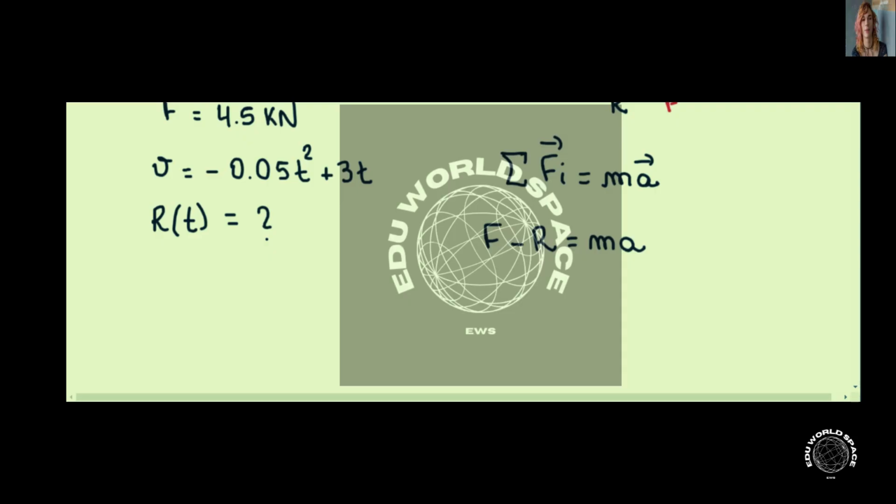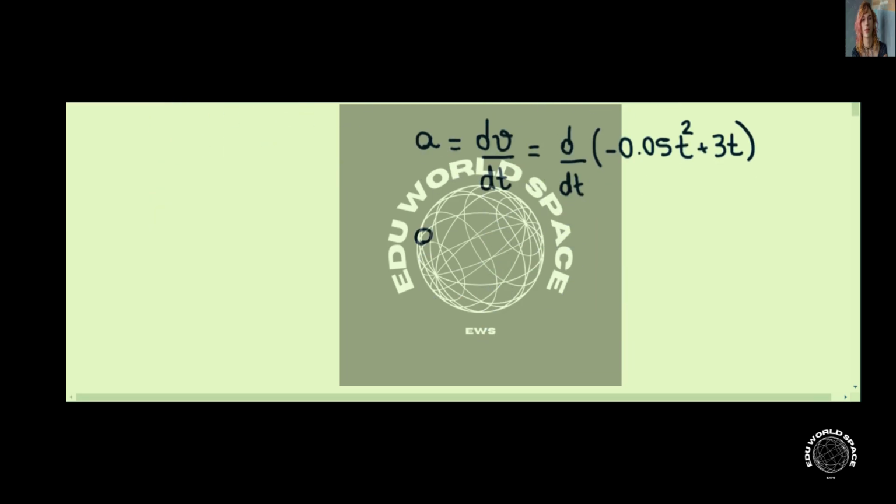Okay. Now remember that the acceleration a is equal to the first derivative of the speed with respect to time. So we can find the acceleration from the velocity formula. So we have d/dt of minus 0.05 t squared plus 3t. Now remember that the derivative of t squared is 2t, so a is minus 0.1 t, and the derivative of t is just 1, so plus 3. This is in meters per second squared.